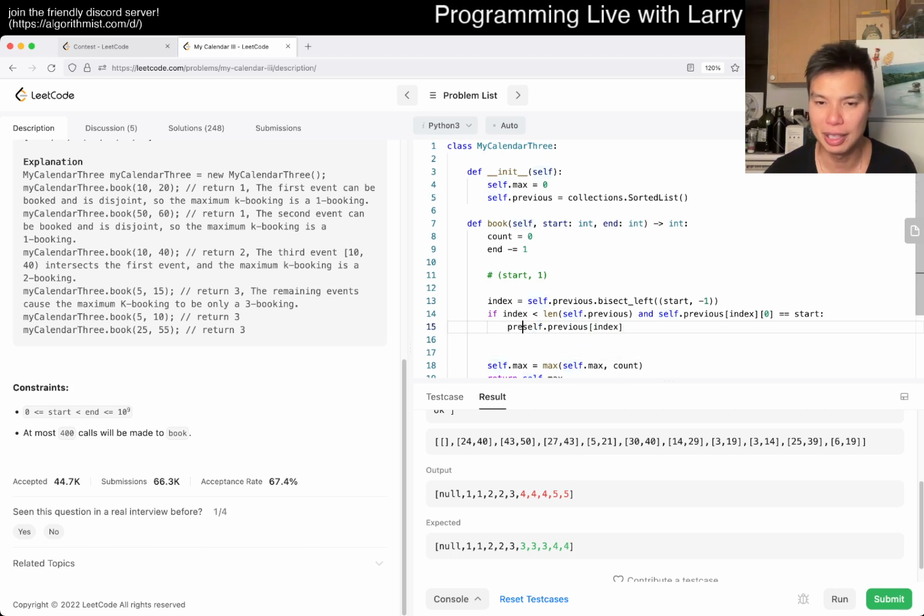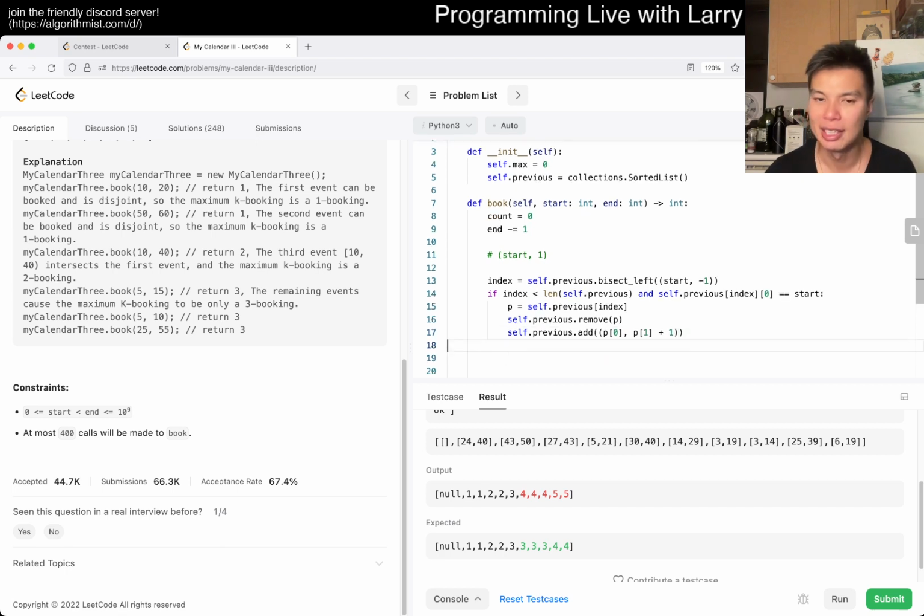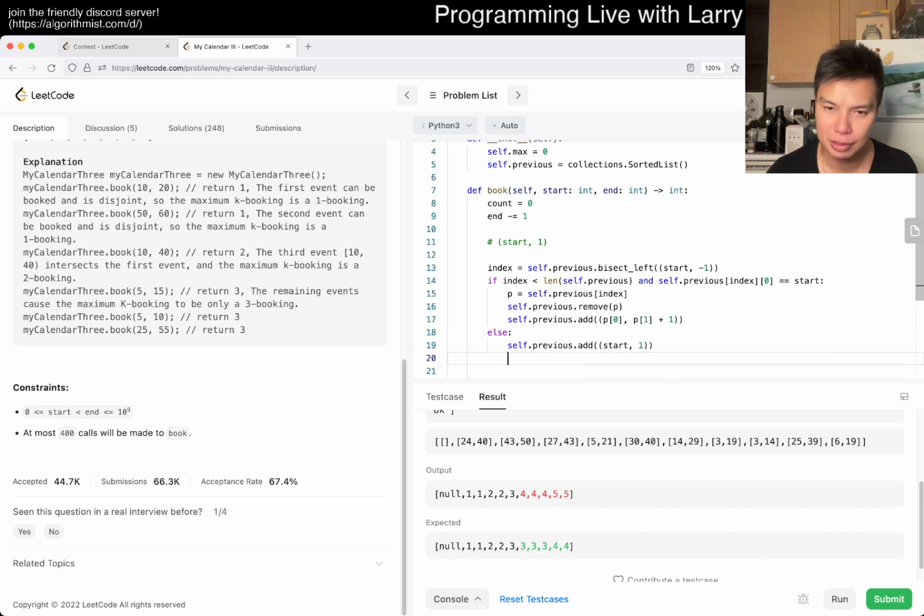So p is equal to self.previous of index, then self.previous.remove p, and then self.previous.add p of 0, p of 1 plus 1, because we're incrementing. Otherwise, we just insert a new one. So it's something like this. Start 1, right? Okay, so far so good.